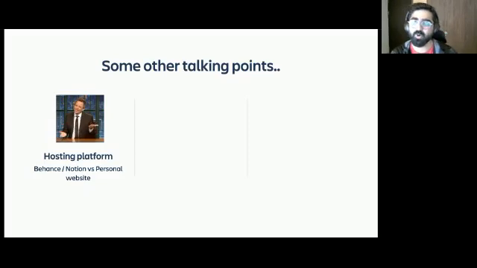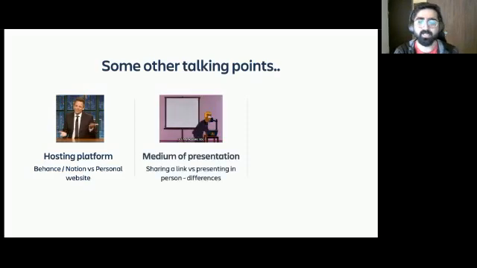But if you're not so confident about it, it's not that big a loss. Like Behance portfolios or Notion or whatever the templates that are out there, even they work well as long as the focus stays on your craft, stays on your work. It's okay if it's on a hosting platform. The second one is